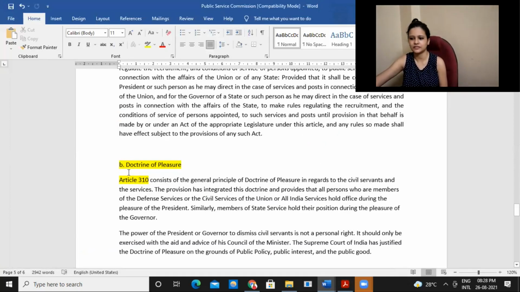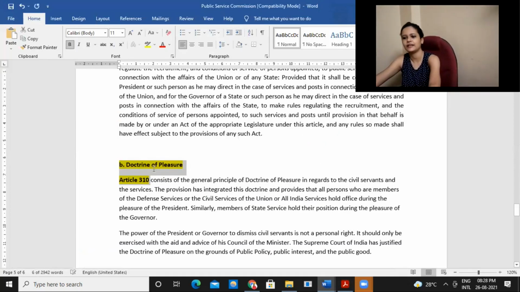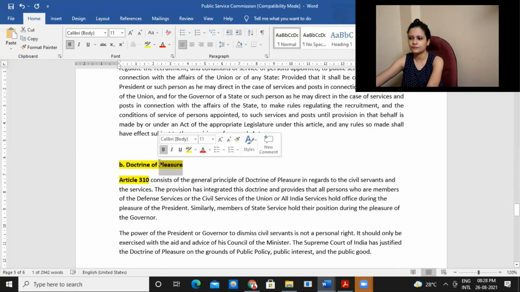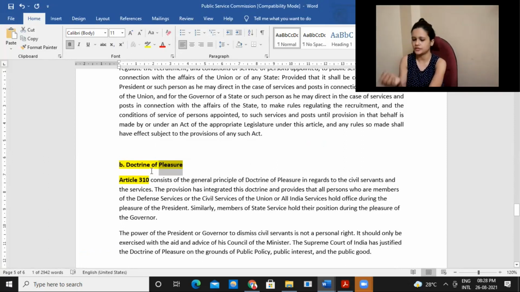It is Article 310. So what is the doctrine of pleasure? We also got this in a few other things, right? That this person will hold office during the pleasure of the President, during the pleasure of the Governor. That is nothing but the doctrine of pleasure, that this person will remain in office only until the pleasure of the President.